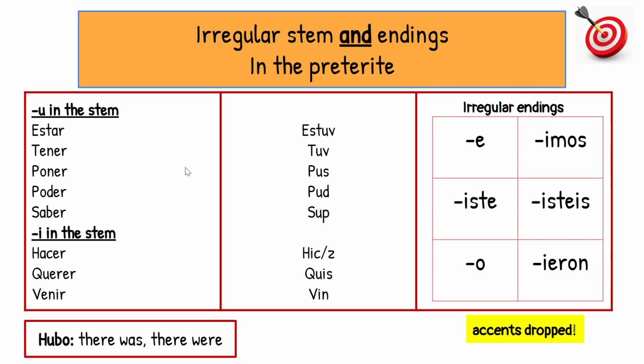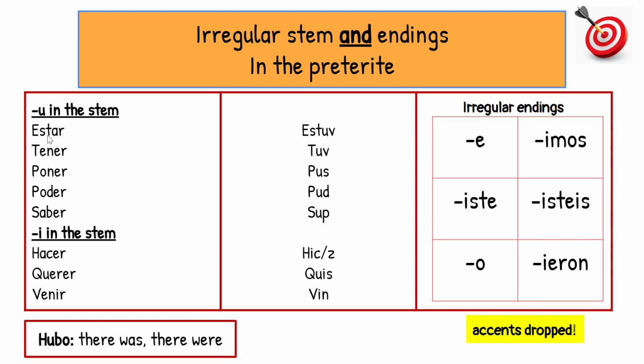All right, here's the new stuff. Regular stem and endings. The stem is the part of the verb that's left over when I take off my AR, ER, IR. A stem change is something inside the first part of that verb.